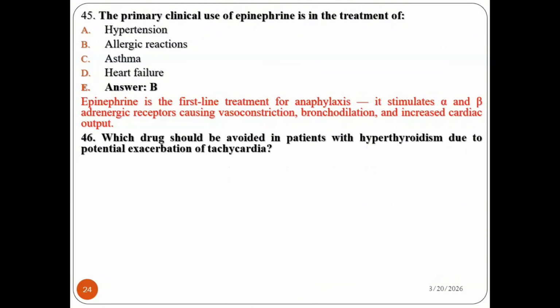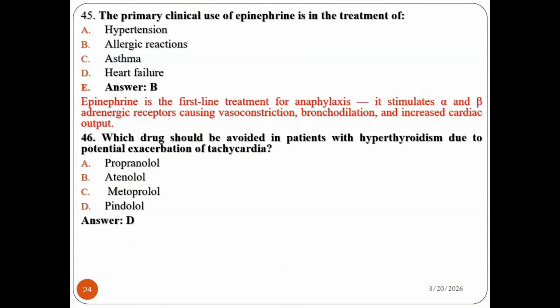Question number 46. Which drug would be avoided in a patient with hyperthyroidism due to a potential exacerbation of tachycardia? Propranolol, atenolol, metoprolol, and pindolol. Yes, the drug known for exacerbation of tachycardia must be avoided in a patient having hyperthyroidism.